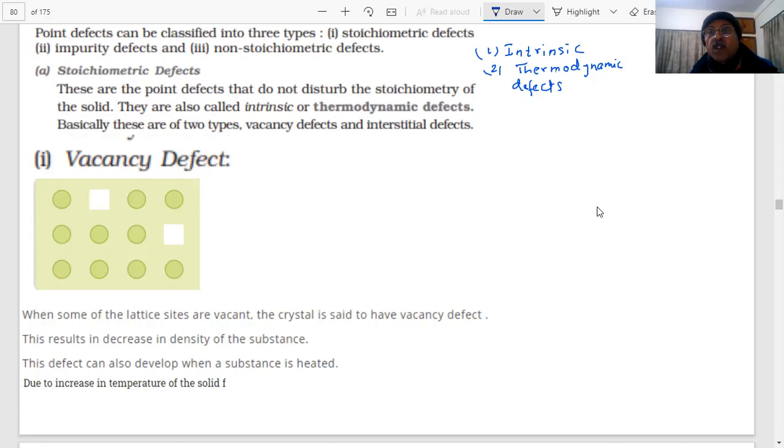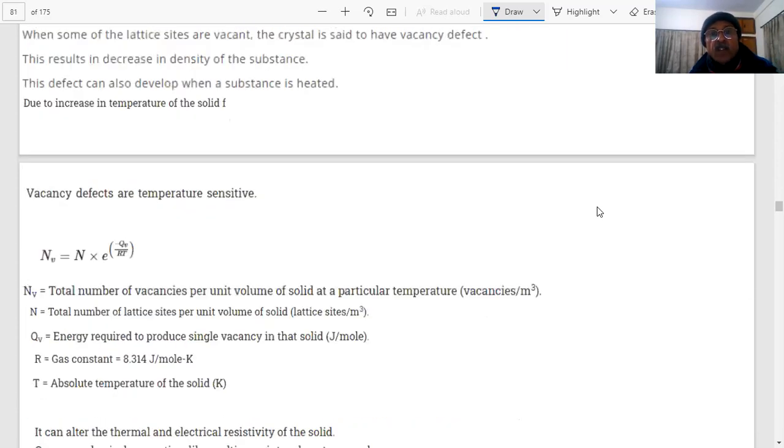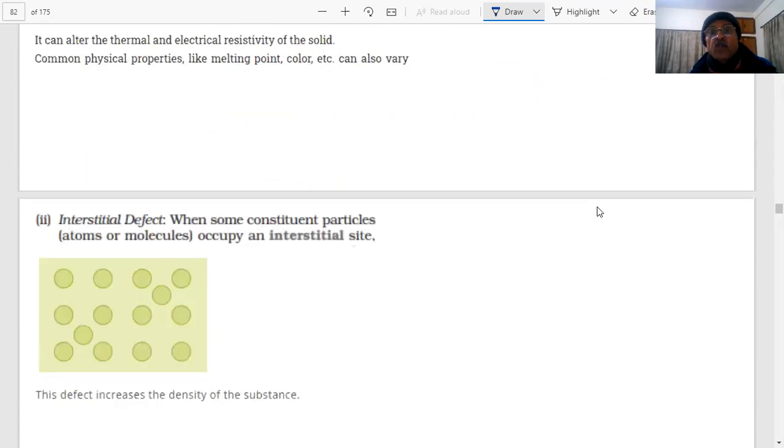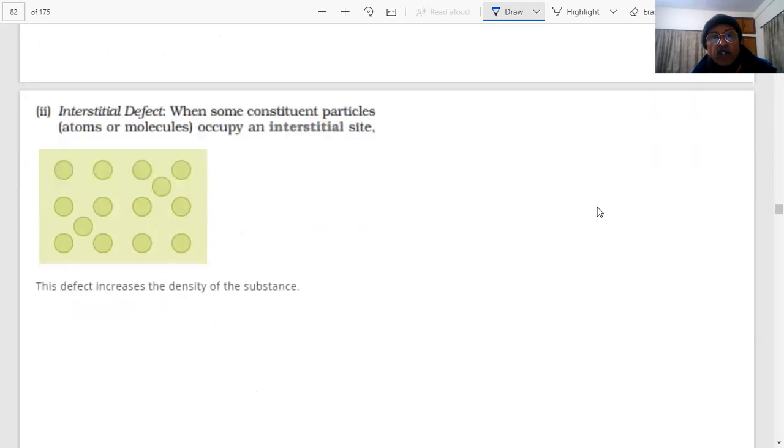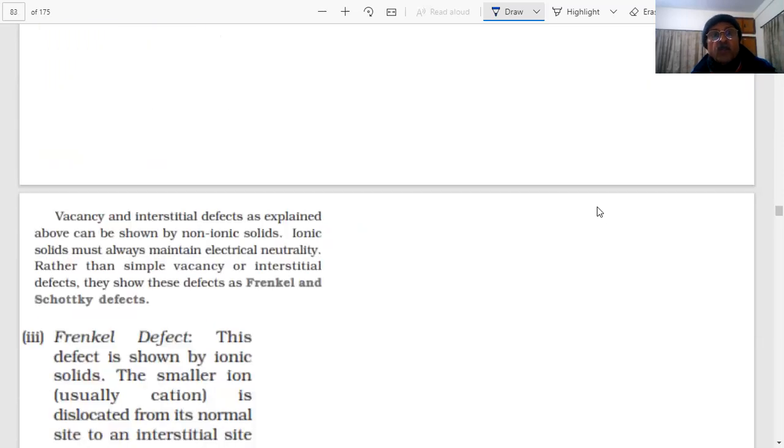So we already know about it. We have told you how the temperature affects. And because of the defects in the crystal, the properties are modified. Properties of the crystal will change, students. Thermal properties, conducting properties, melting points, or colors can vary, right or wrong? Yes, sir. Sometimes we ourselves are doping to improve the conducting property of a semiconductor, because these properties can be modified. We have shown you pictures of these already to explain.